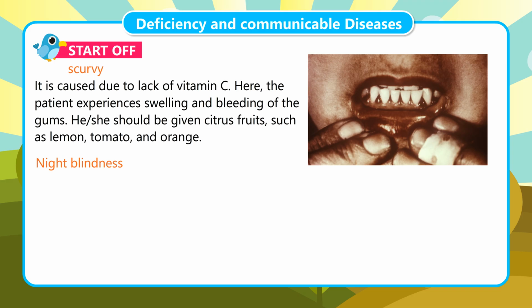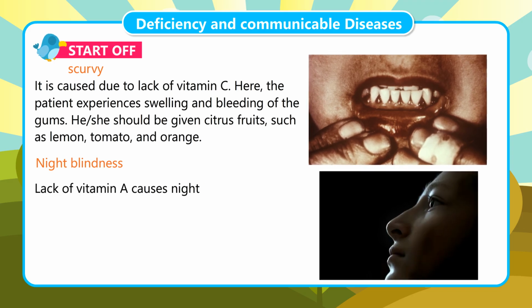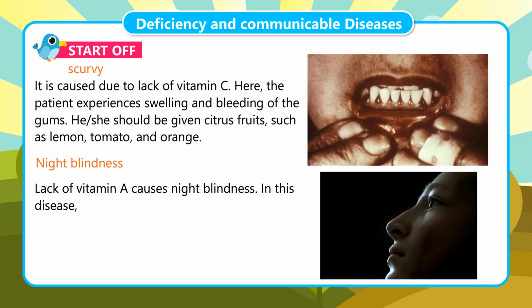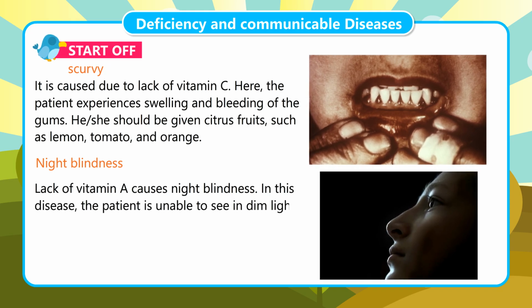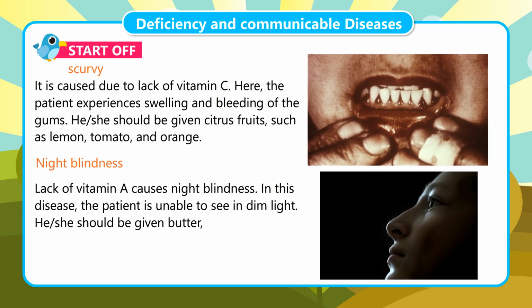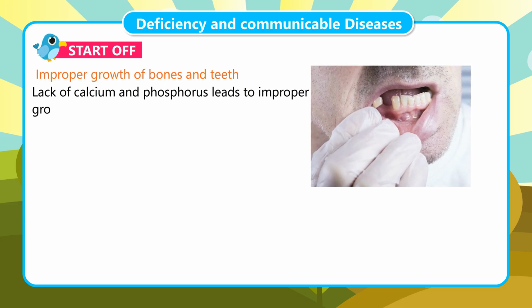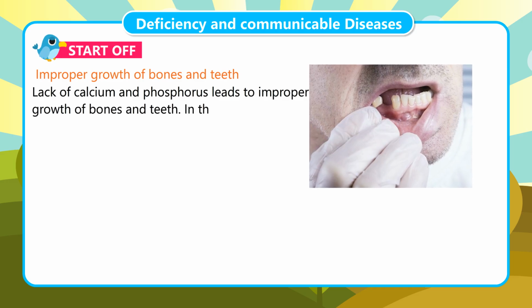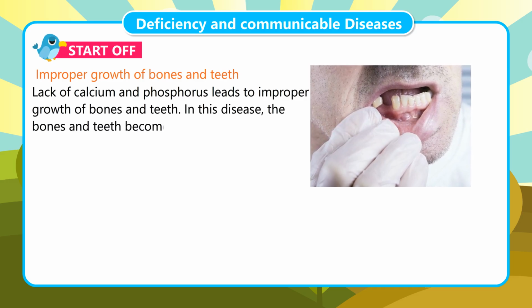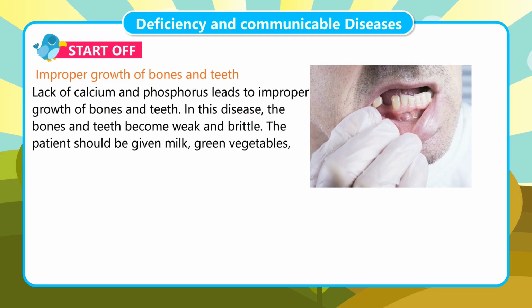Night blindness. Lack of vitamin A causes night blindness. In this disease, the patient is unable to see in dim light. He/she should be given butter, carrot, milk, spinach and green vegetables. Improper growth of bones and teeth. Lack of calcium and phosphorus leads to improper growth of bones and teeth. In this disease, the bones and teeth become weak and brittle. The patient should be given milk, green vegetables, meat, fish, nuts, pulses, etc.